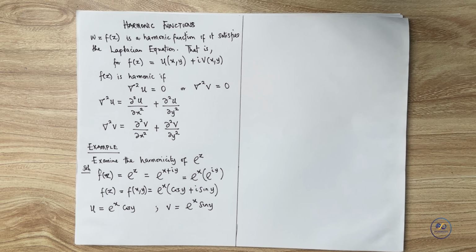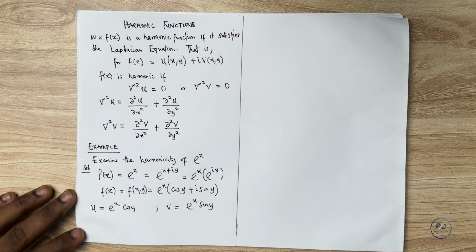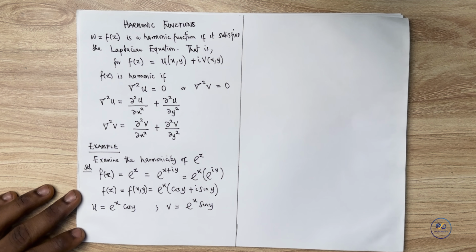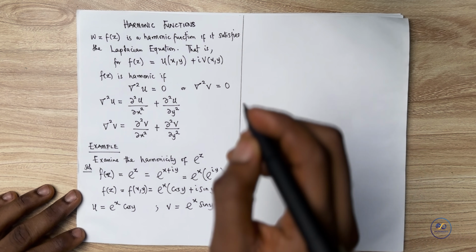Now let us carry out our differentials. We already know that e raised to the power z is analytic. We did that in a previous video. If you have not watched that video, please pause and watch that video so you can get knowledge of that as well. Now, in this case, we would simply take the differentials up to the second order.